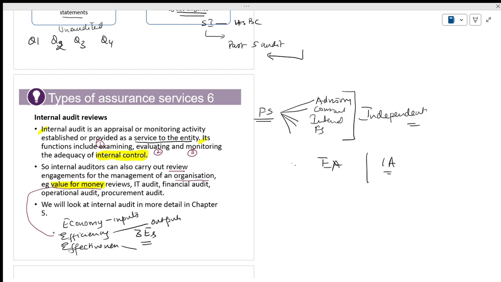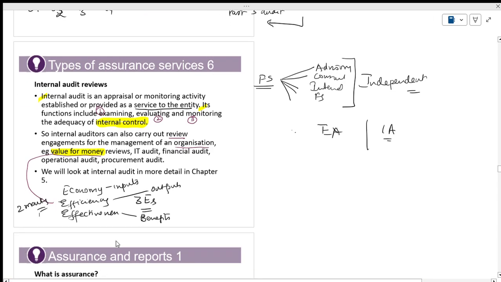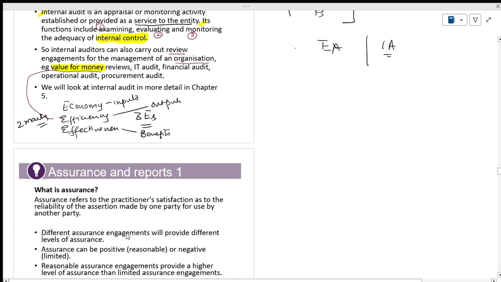Effectiveness means the result, the benefits. What is the value for money audit? It is in chapter 6. It will be there, I will say, at least for 2 marks. They will ask efficiency, effectiveness, and economy. Are you clear about this?